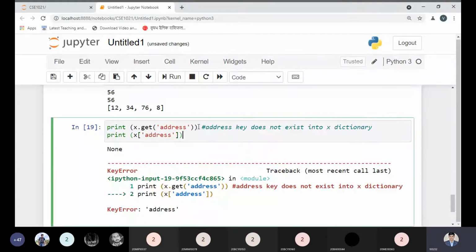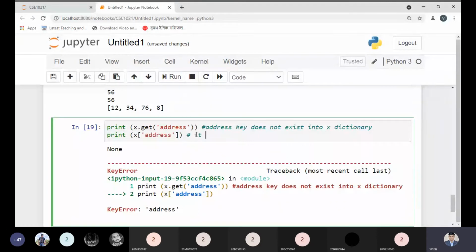The get method will not return any error, but it returns none, because no address is available and this key does not exist. But with the index method, we're trying to retrieve the information forcefully, so it will return the error.